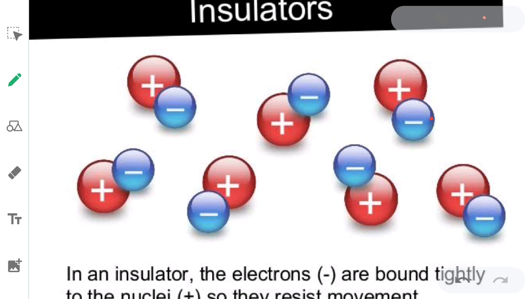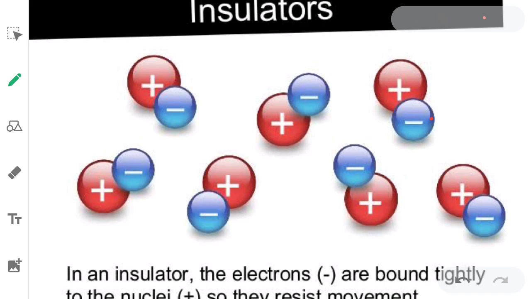In this picture, the insulator's atomic structure is described. Plus represents the proton and minus represents the electron. You can see that with one proton, one electron is there, so the atom has a completely stable structure.